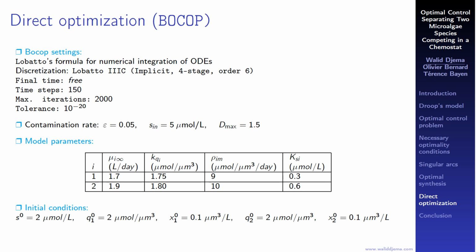Now, we illustrate the most common case in which the optimal control is bang singular using a direct optimization method implemented in Bocop. In this case, the contamination rate, epsilon, is fixed to 0.05. And we notice also that the initial conditions of x1 and x2 are equal.